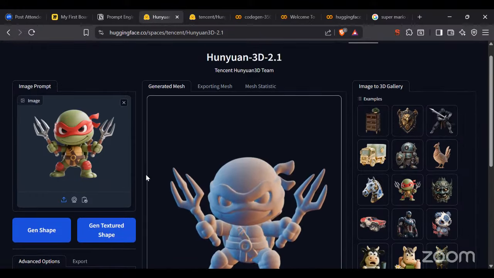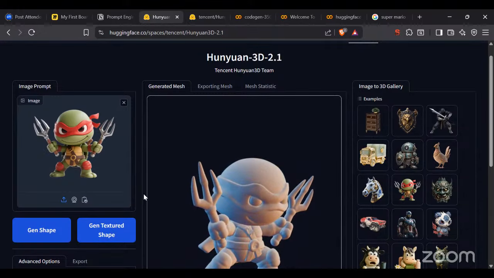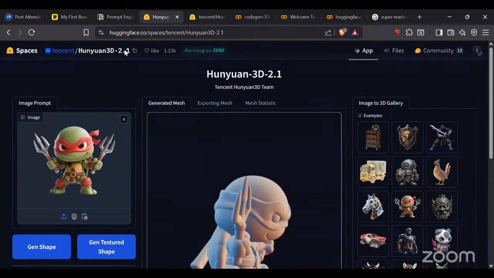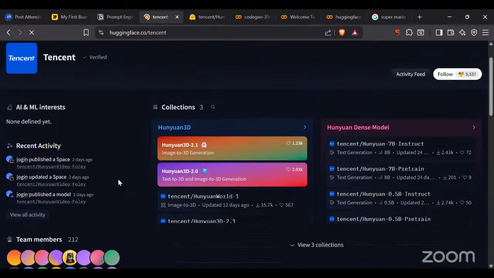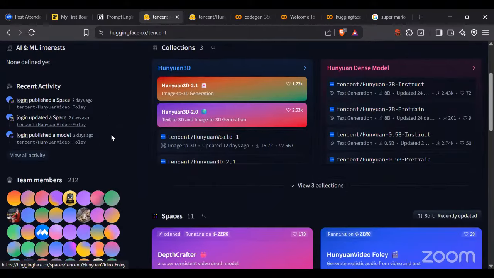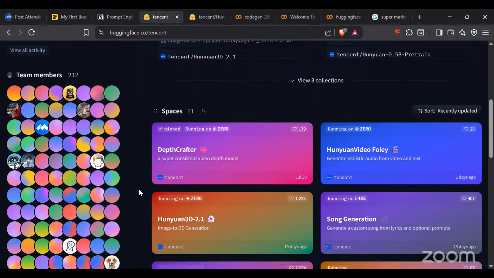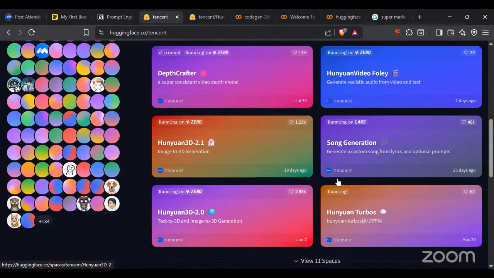Okay, tell me everyone, is Hugging Face clear to all of you, what exactly this particular platform is, how you can go there. Tencent, everyone is aware of this. The Hunyuan 3D model has been developed by Tencent itself. Tencent is one of the very famous game development companies. You all must have played PUBG, everyone is aware of PUBG and BGMI, right? So it's the same company that we are talking about. Here there are different kinds of models developed by Tencent as well, like song generation.